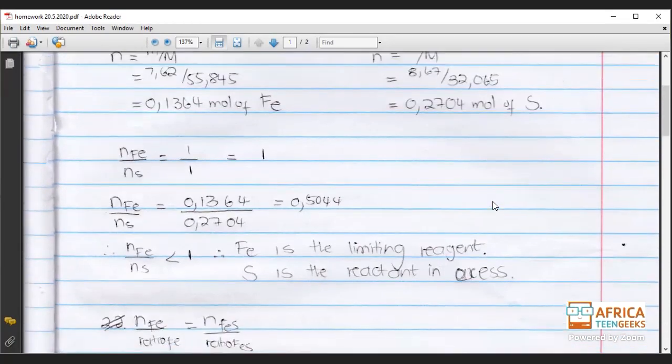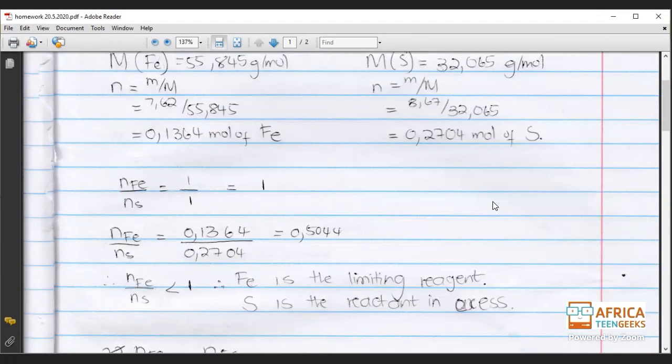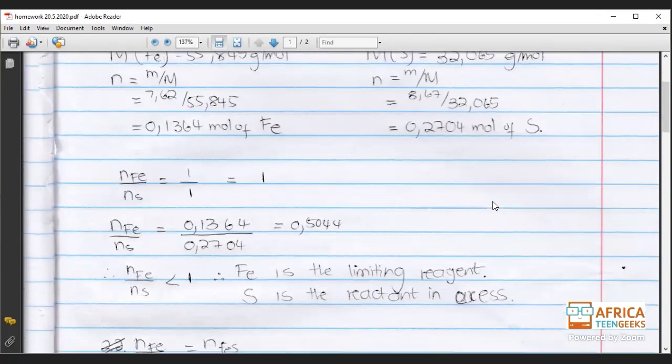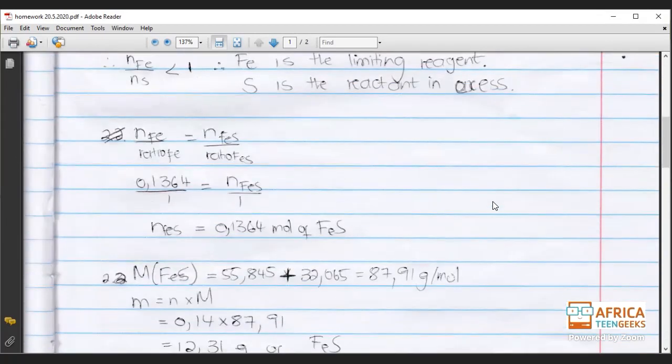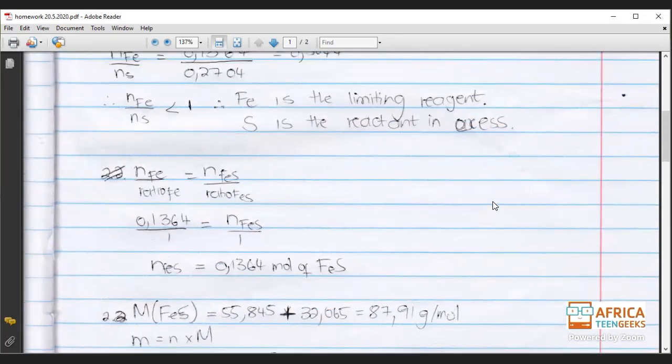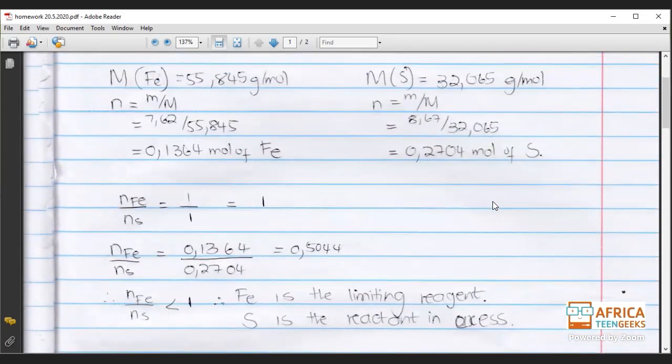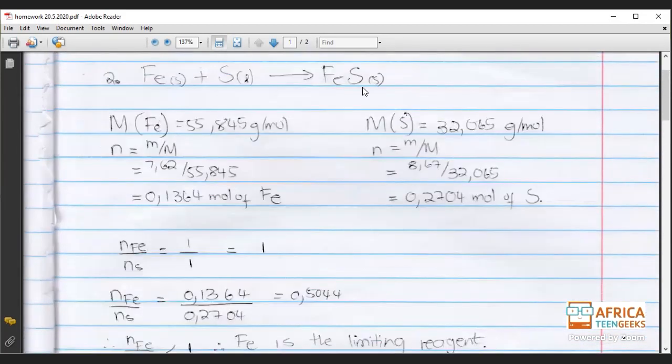Now, what are we looking for? What we are looking for is the number of moles of this one here. Let me just check if everybody is together.